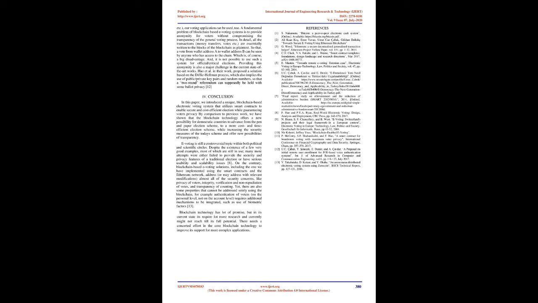In conclusion, in this paper we introduced a unique, blockchain-based electronic voting system that utilizes smart contracts to enable secure and cost-efficient elections while guaranteeing voters' privacy. By comparison to previous work, we have shown that blockchain technology offers a new possibility for democratic countries to advance from the pen and paper election scheme to a more cost and time-efficient election scheme, while increasing the security measures of today's scheme and offering new possibilities of transparency.